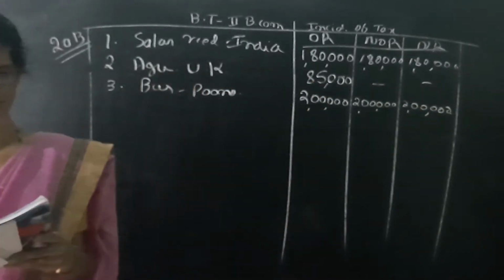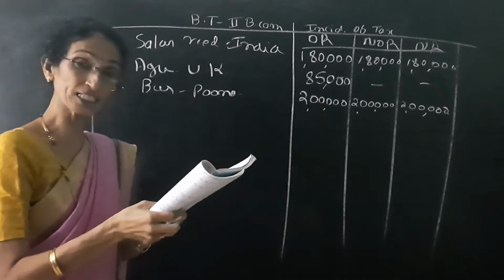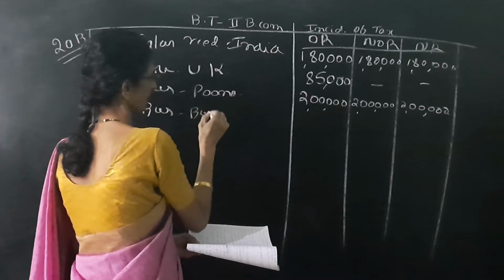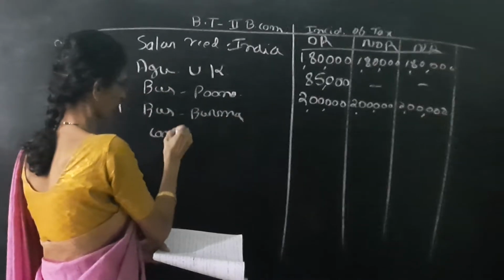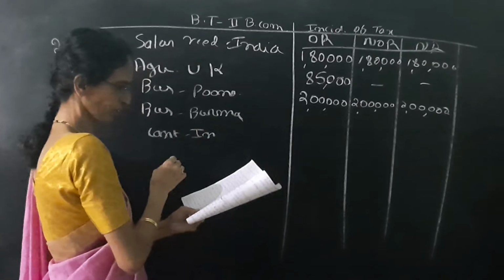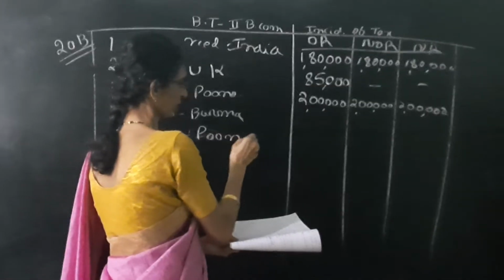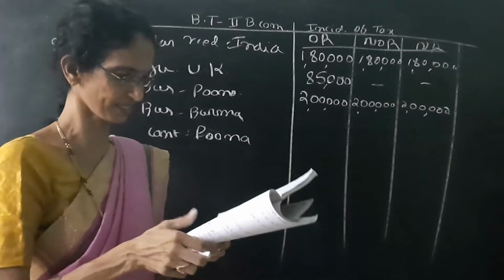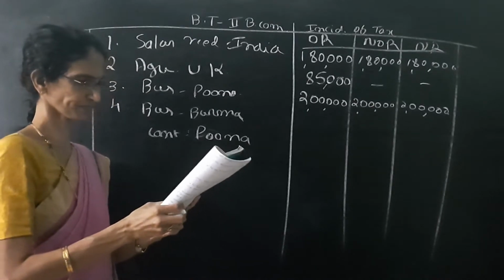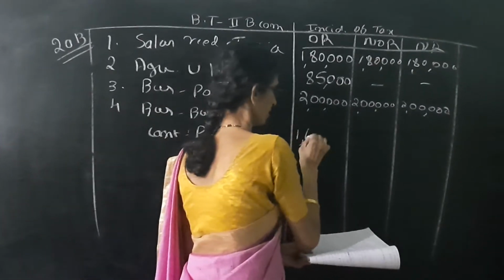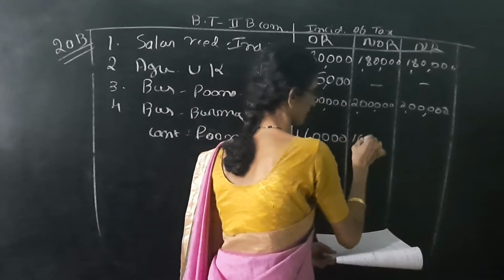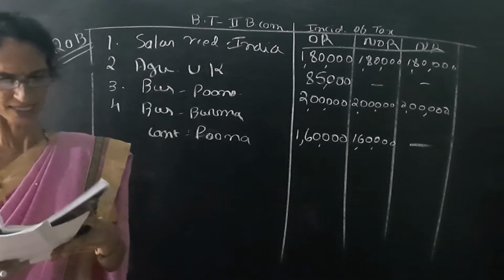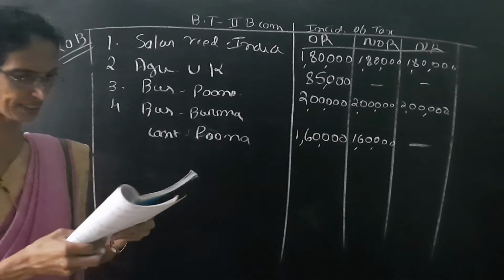Next is business income from Burma controlled from Pune. So business is from Burma, a foreign country, but this business is controlled in India, that is controlled in Pune. So once again, controlled in India or set up in India means two columns yes, yes. So the amount is 1,60,000. So write two columns 1,60,000, 1,60,000. Last column is dash.